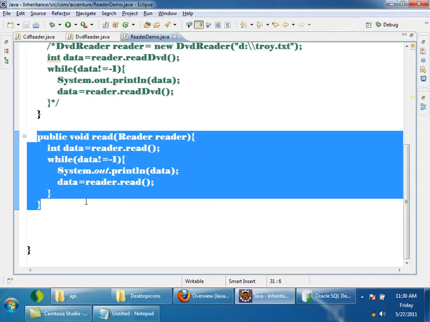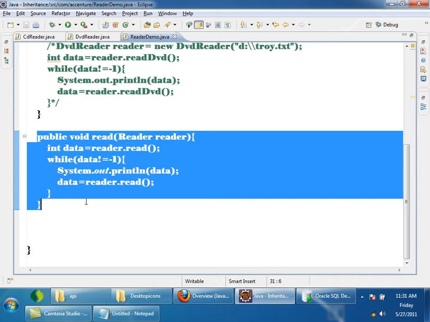So when the JDBC API is there, there should be implementations of these interfaces. Oracle has come up with its own implementation of this JDBC API. MySQL has its own implementation of the JDBC API. Like that, every database vendor has its own implementation of the JDBC API. So the implementation of this API is called a driver, right? So we have a driver for each and every database, right? There are different types of drivers. There are 4 types of drivers: type 1, type 2, type 3, type 4.